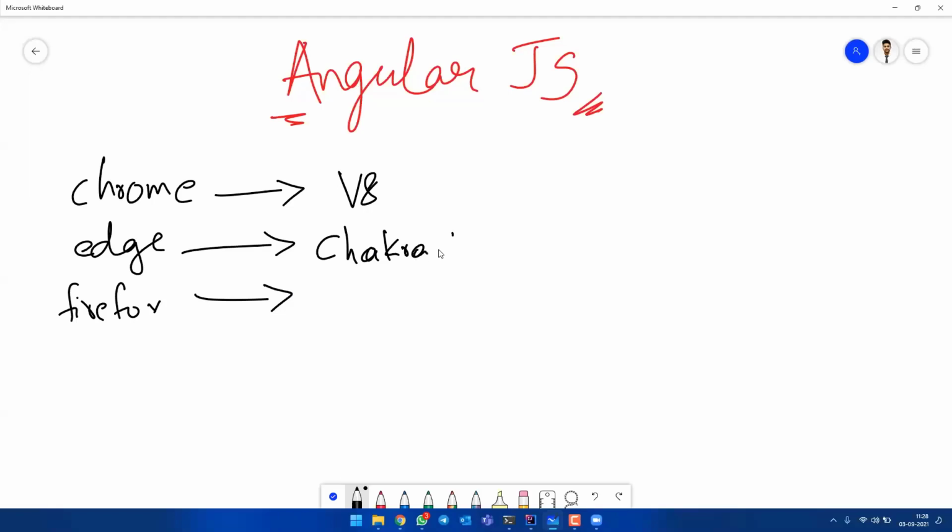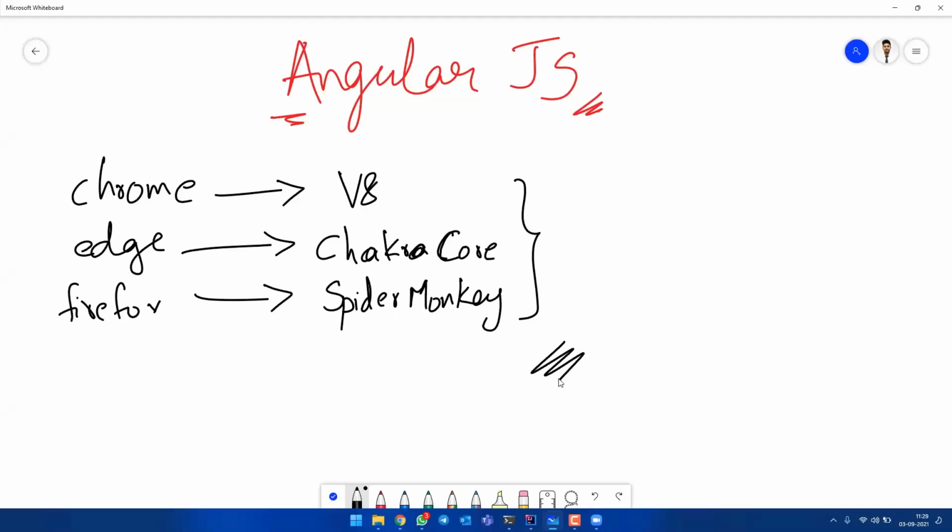Chakra Core. These are the things which you have to know before becoming a full stack developer, because you don't know in which environment you will work. After developing your application, you have to check whether it works properly with the V8 engine and Chakra Core. And for Firefox, the name is somewhat funny. It is SpiderMonkey. The JavaScript engine is SpiderMonkey. So these are the three main JavaScript engines that are used by popular browsers to compile our HTML, CSS, and JavaScript.